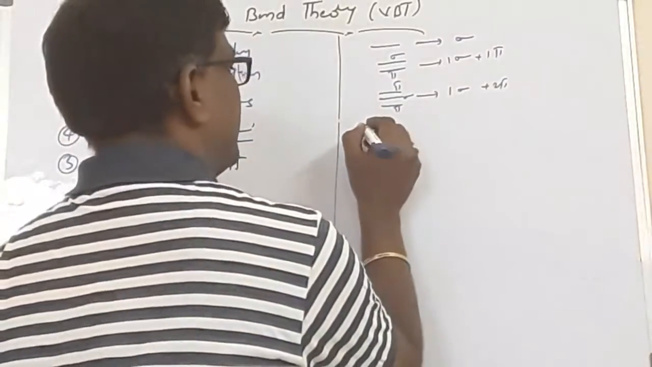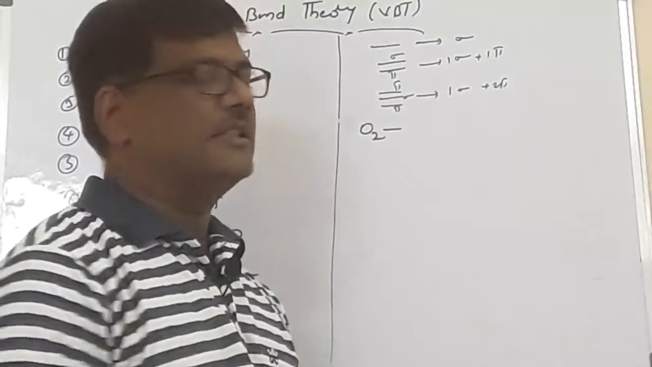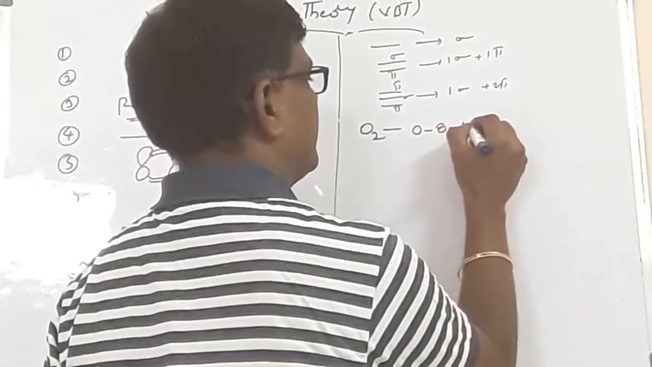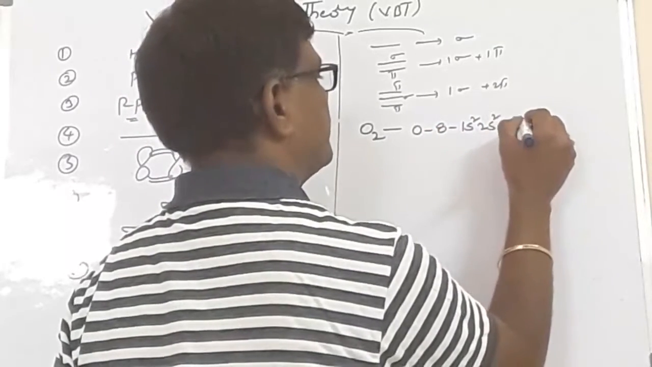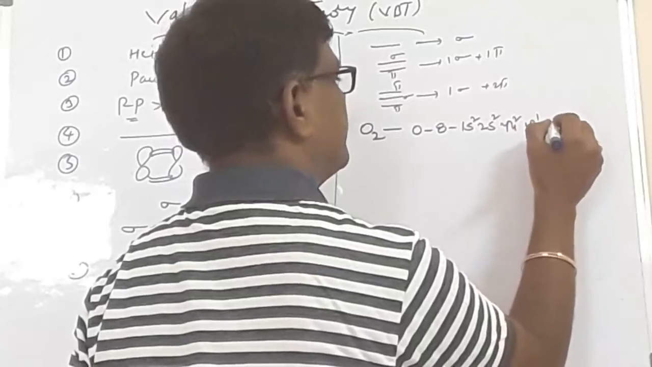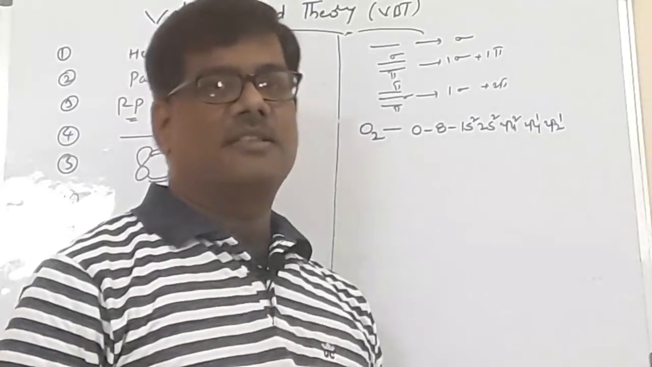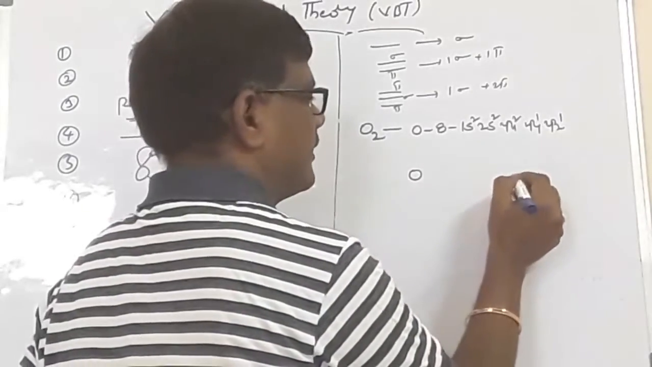For example, we will take oxygen. The oxygen molecule has two oxygen atoms, and each oxygen atom has atomic number 8. The electronic configuration is 1s2, 2s2, 2px2, 2py1 and 2pz1. Here 2py and 2pz have the unpaired electrons. Now I am taking one oxygen atom and a second oxygen atom.